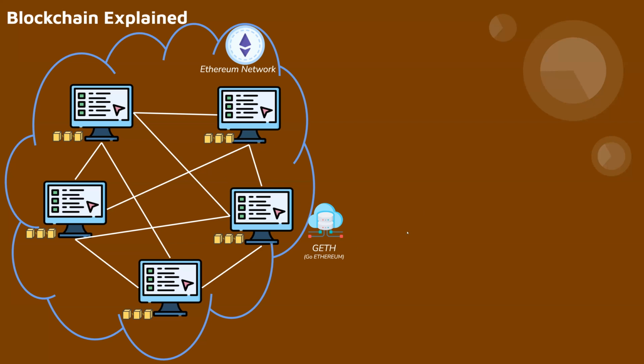Now, in order to connect, you need an EVM client. EVM means Ethereum Virtual Machine. The Ethereum Virtual Machine can connect to this network, and Geth, which is the client written in Go language, helps you connect to the network. Now, you can write smart contracts. We're going to discuss that later. You're going to write in Solidity, which is the language of smart contracts. Again, this is for later.